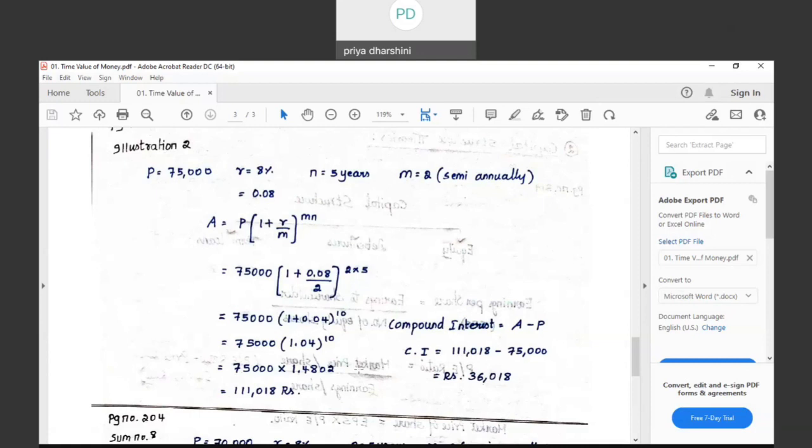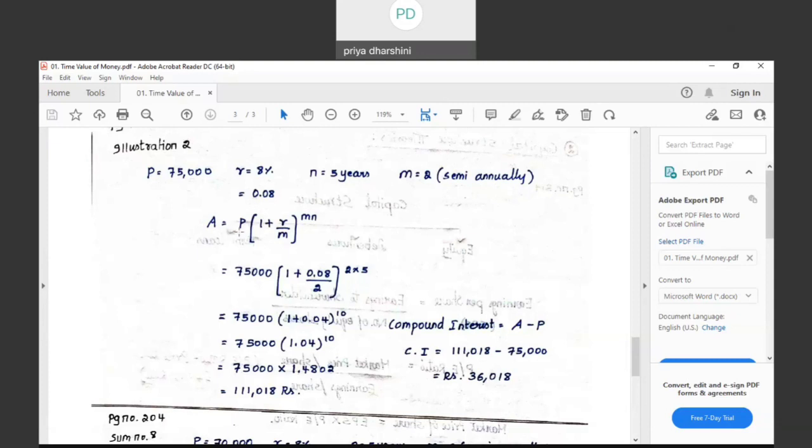The principal is 75,000. How much is the rate of interest? 8%. How is it compounded? Semi-annually, which means M comes into the picture. Semi-annually, half yearly, means 2 times in a year. So M is 2. What is the period of investment? N is 5 years. So how do you find the future value? Substitute the values in the formula.